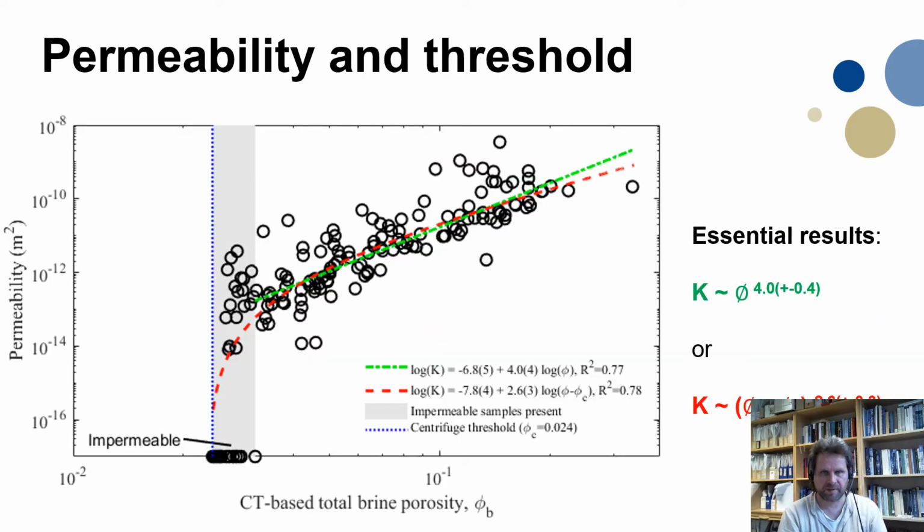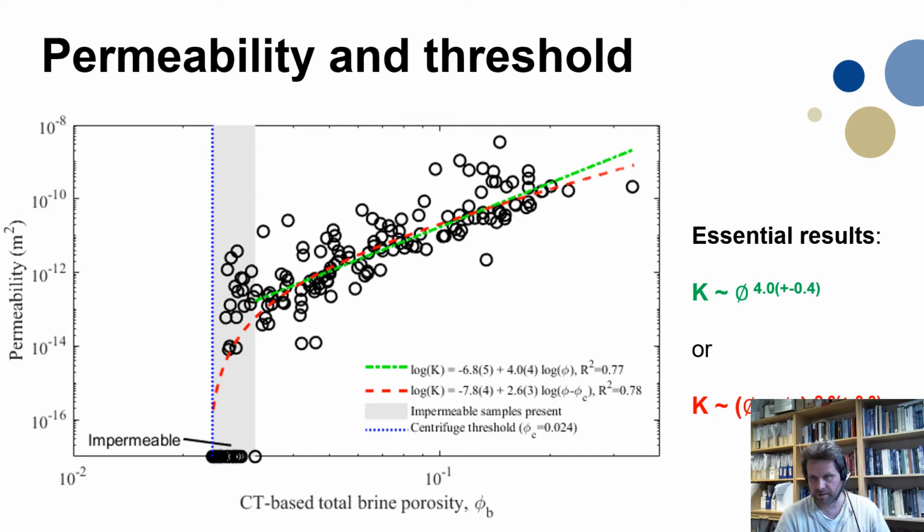Here are now the results of the permeability simulation with GeoDict. It's for 150 3D images. The gray regime here shows where the porosity is approximately 2.5 to 3%, where we have both permeable and impermeable samples. Above 3%, all samples have been permeable. Two fits were done to the data.